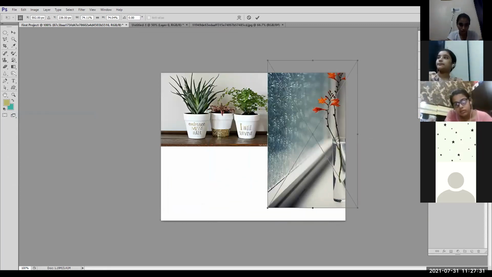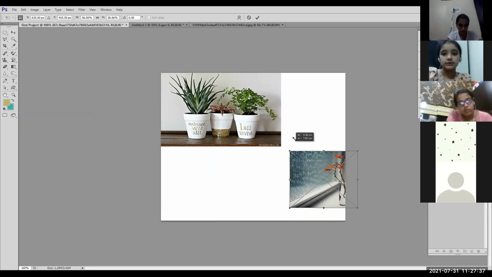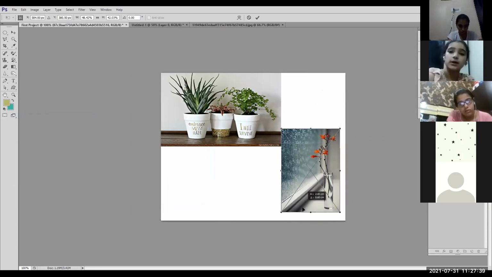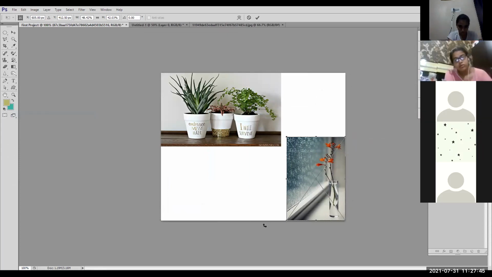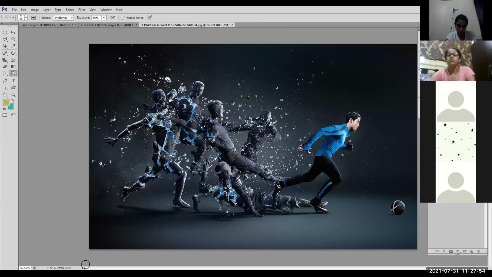Now see, in the layers panel, there are 3 layers now. I can again resize this image and place it. Clear? When I place an image, images are placed on top of each other in different layers. But when I open an image, it opens in a new file as a background layer. Clear?